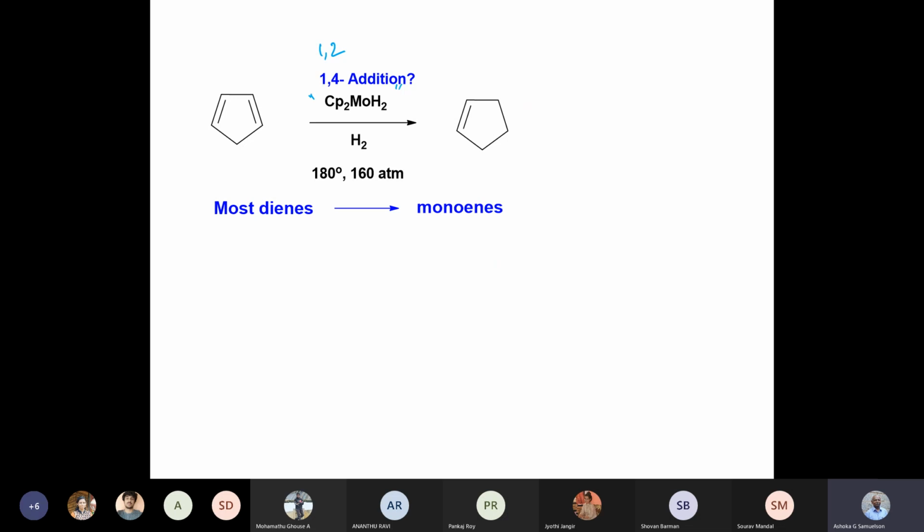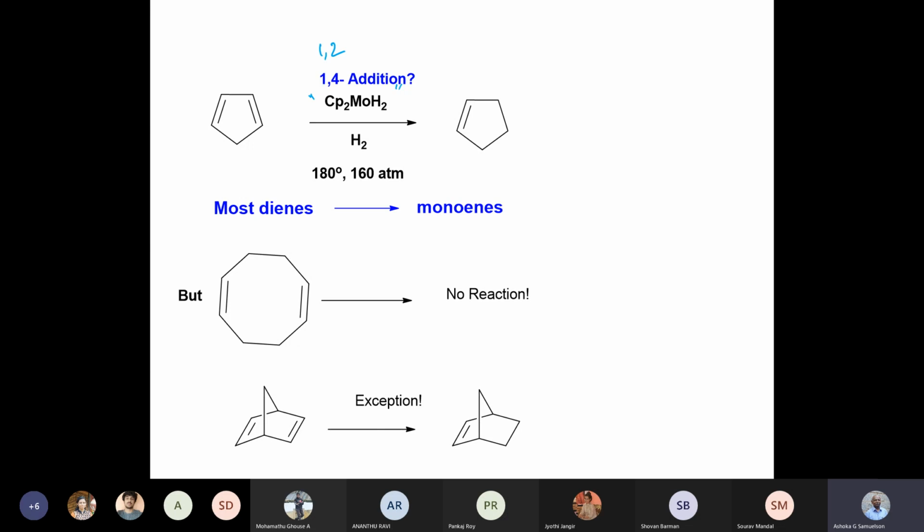Okay, but is this 1,4 addition or 1,2 addition? This is not answered by this slide right here, but let me just show you a few more surprises with this catalyst.